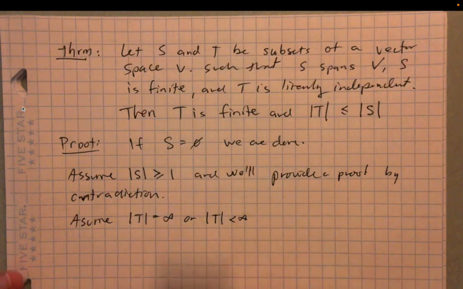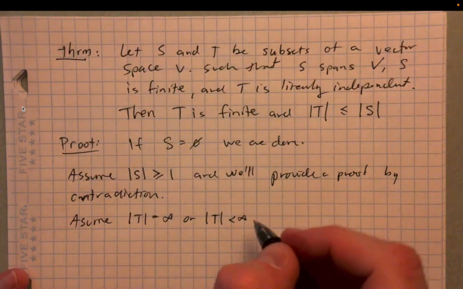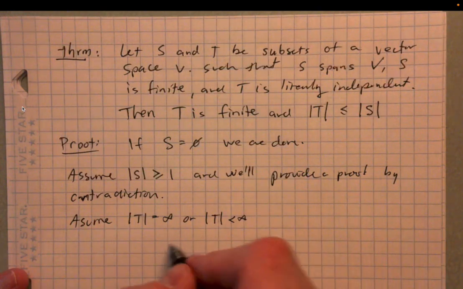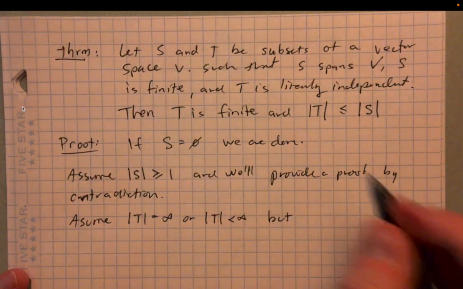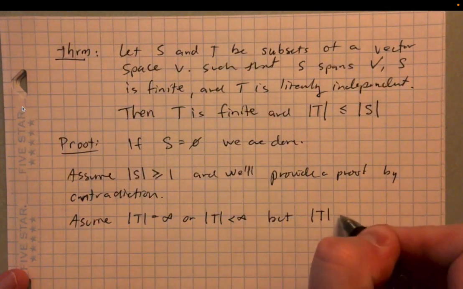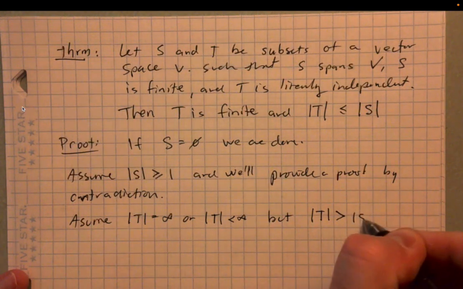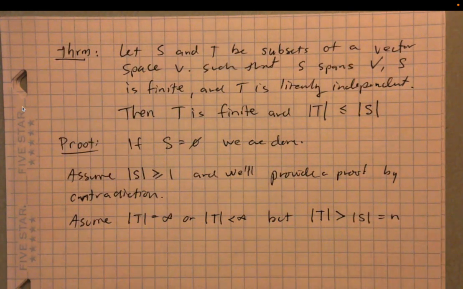But here's where the contradiction is going to arise: we're going to assume that the size of T is greater than the size of S, which we'll call n. Our theorem says that the size of T, the linearly independent set, will be less than or equal to the size of S, but we're going to assume it's larger, and we'll see that we can easily generate a contradiction.